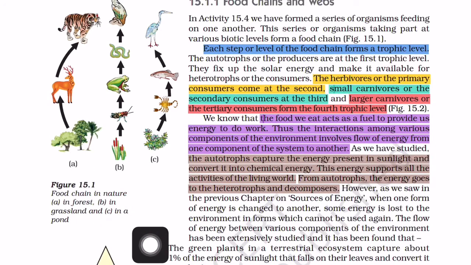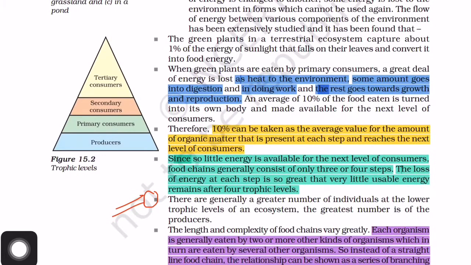Because of this reason, that means only 10% of energy is transferred from one trophic level to another trophic level. That is why there are only 3 or 4 trophic levels. That means one food chain consists of only 3 or 4 steps.